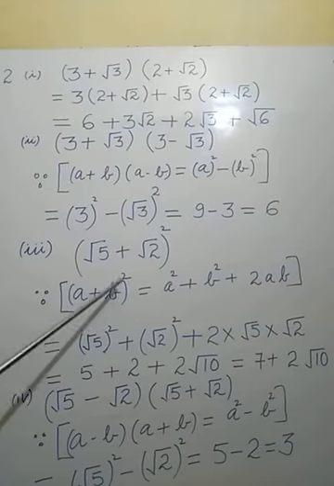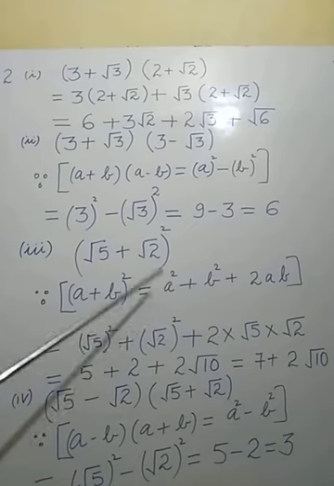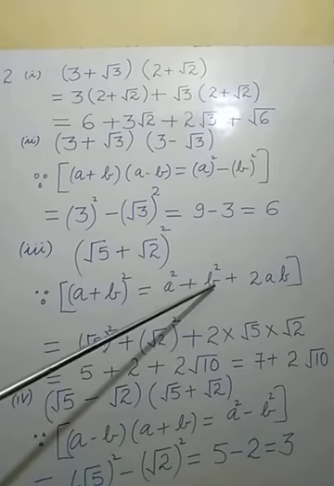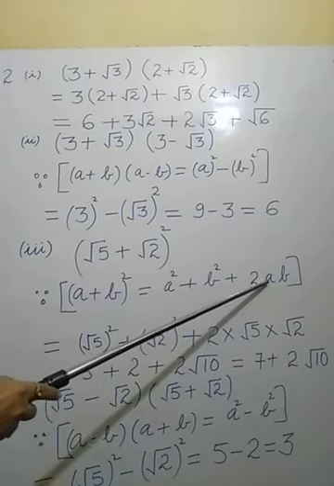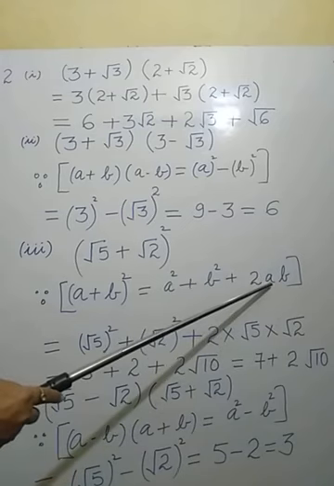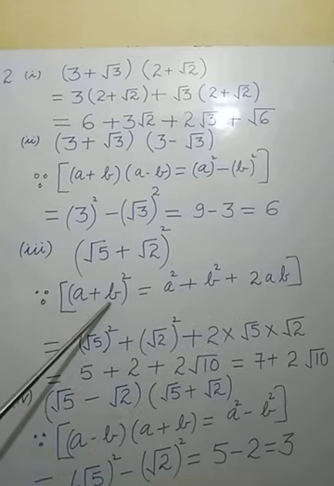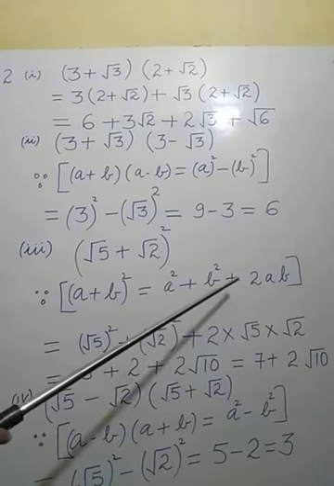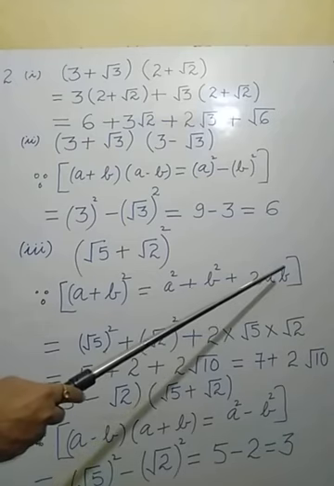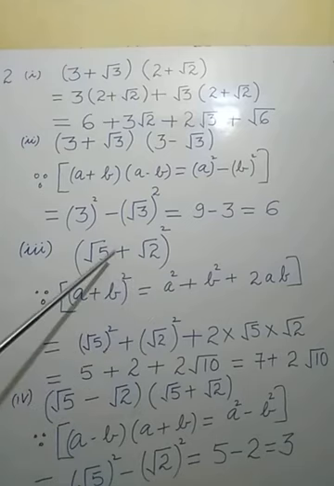If A plus B whole square is there, what to do? We have to note down the square of the first term, A square, plus the square of the second term, B square, plus 2 multiplied by the first term into the second term. A is the symbol of the first term and B is the symbol of the second term. Now first term plus second term whole square equals square of the first term plus square of the second term plus 2 into first term into second term. This is the identity. By applying this identity, again we can solve, and the result will come very quickly.